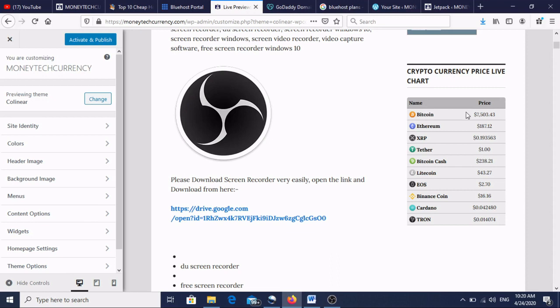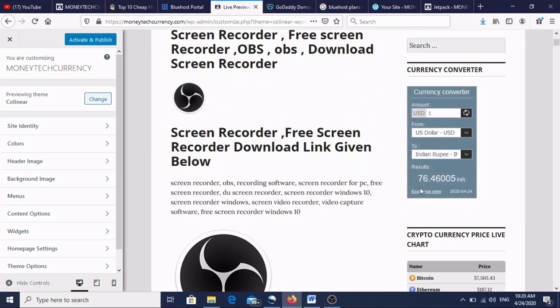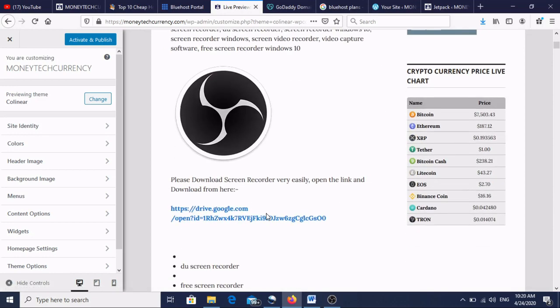This Bitcoin daily is a live widget, so it changes every day. XRP cost is this one, Bitcoin cost is this one. Every day you need not do anything, it comes automatically. So these widgets on the right hand side are the things we can change.